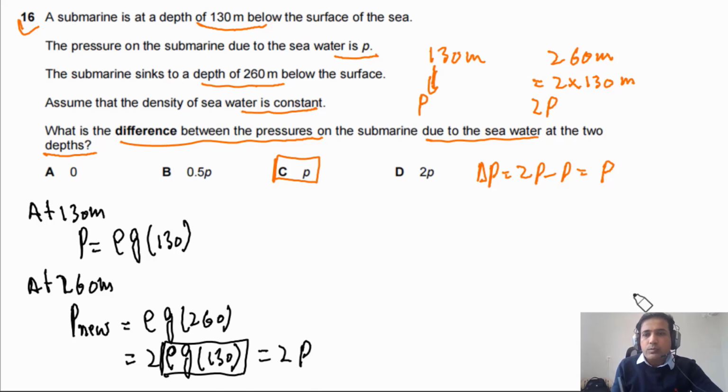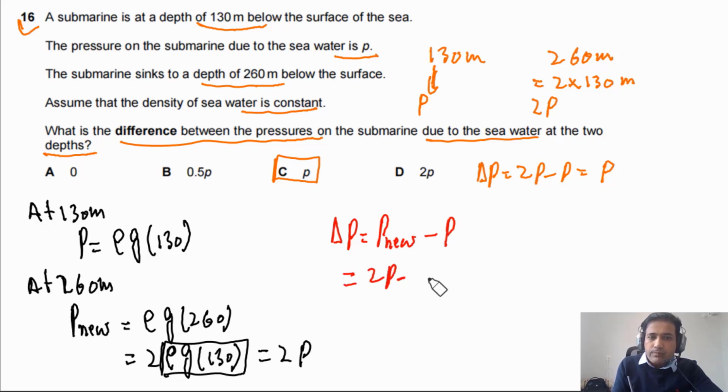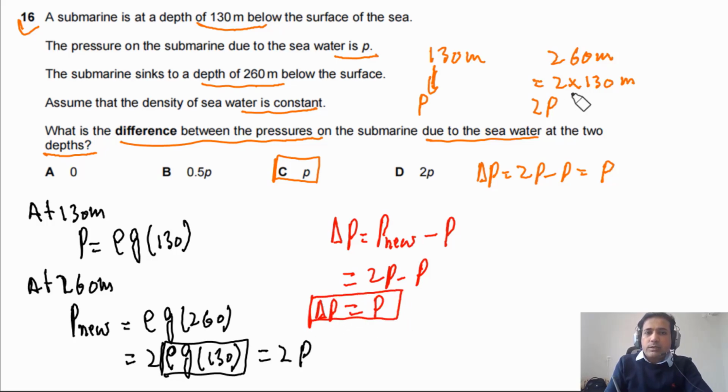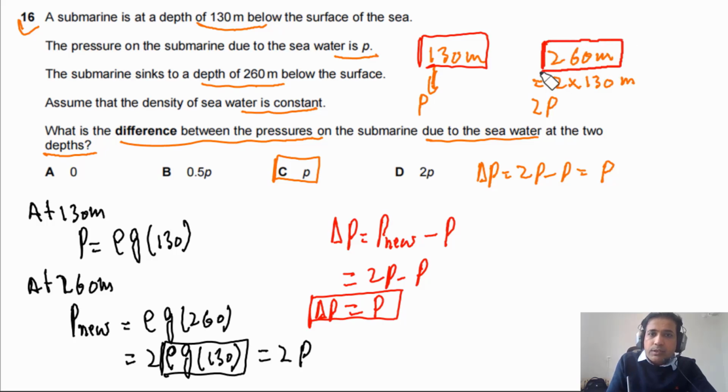So what is delta P? Again, delta P is equal to P mu minus P, so this is 2P minus P. So the answer is P. This is how you can answer systematically. But the smart way to answer this question is, as I explained before, as depth is double, P has to be double, so the difference has to be 2P minus P. So the answer for this question is C.